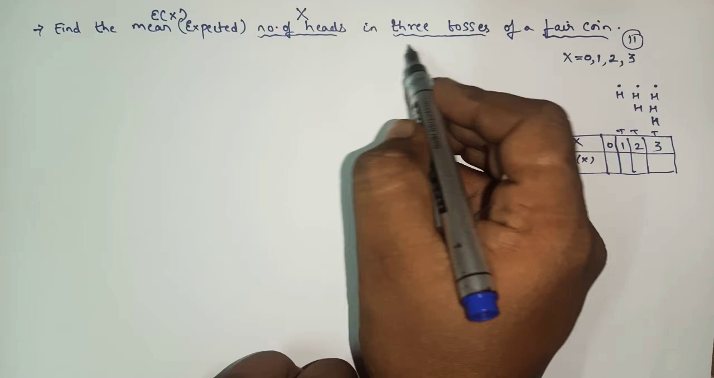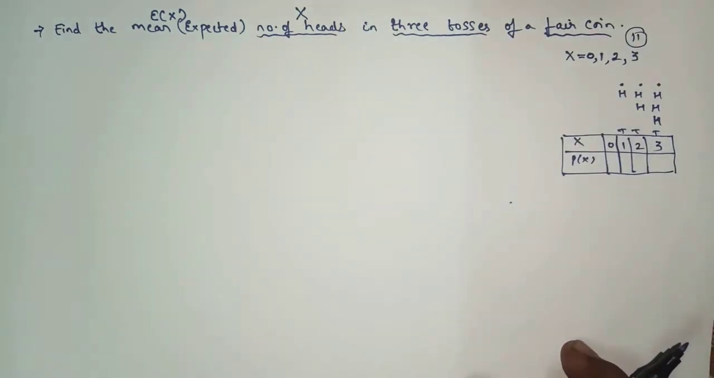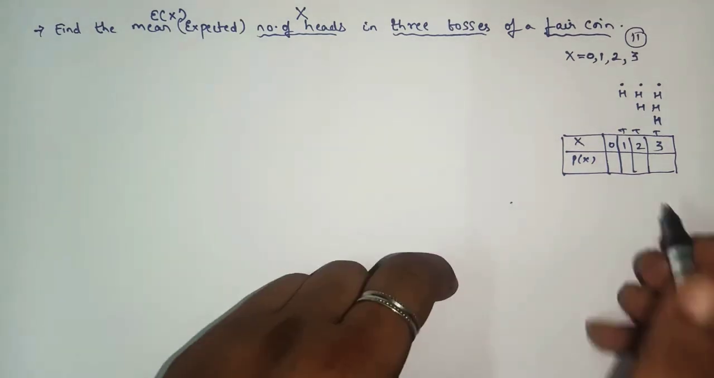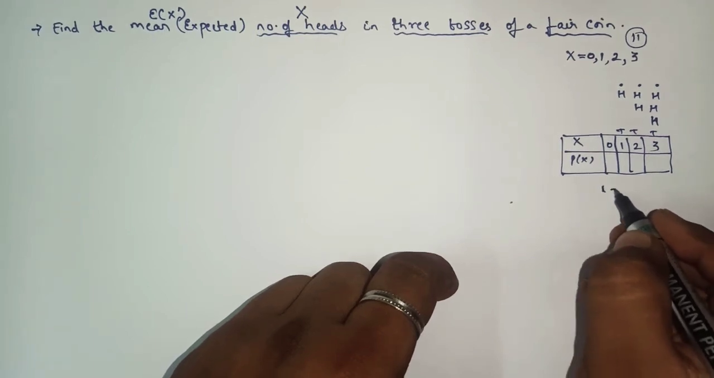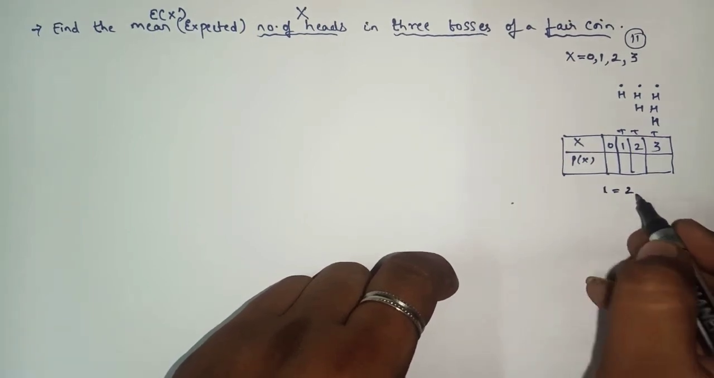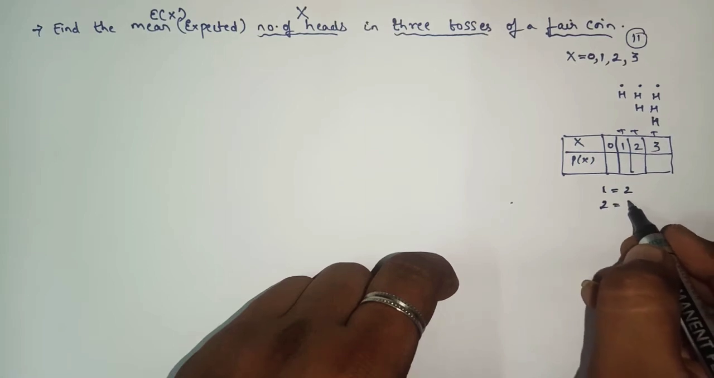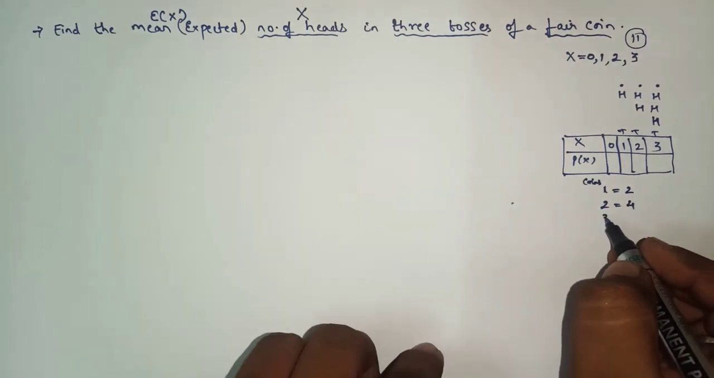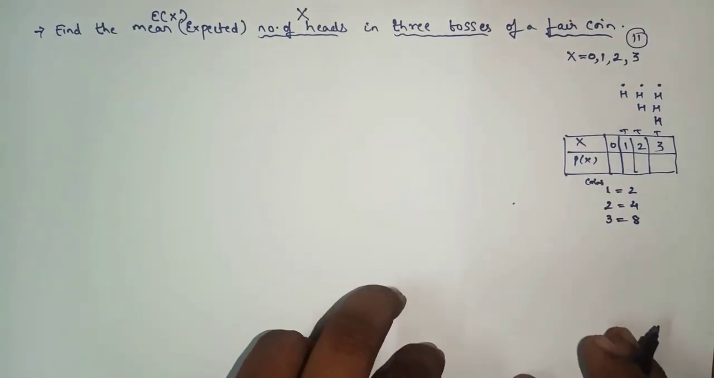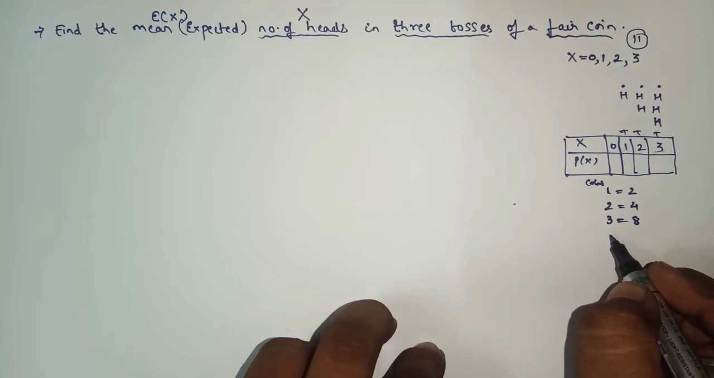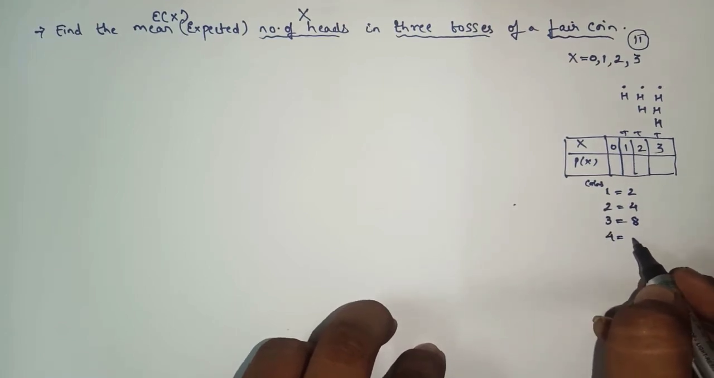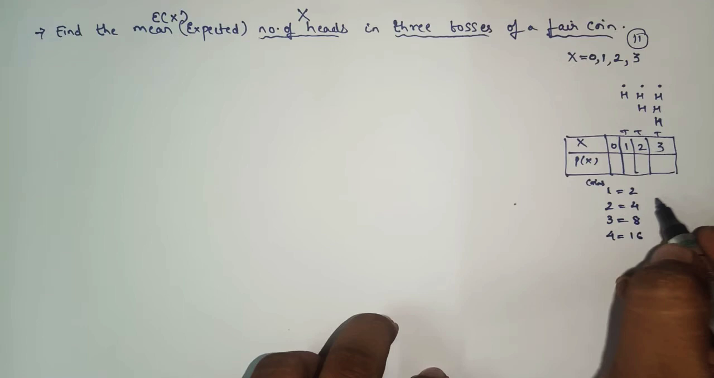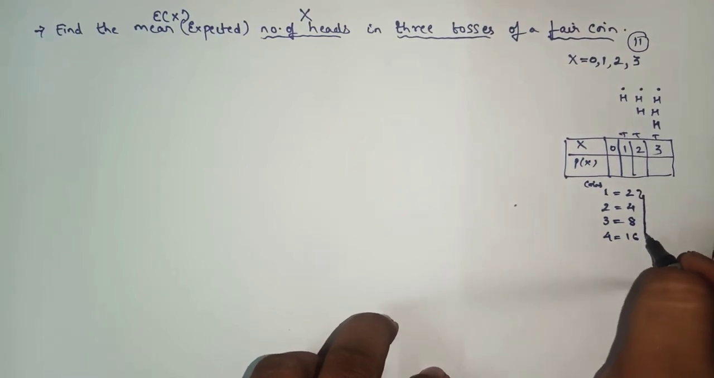As we know, when a coin is tossed three times, what will be the sample space? I hope you all know the concept. If one coin is tossed, n of s will be what? 2. If two coins are tossed, n of s will be what? 4. If three coins are tossed, n of s will be what? 8. Yes or no? If four coins are tossed, n of s will be what? 16.